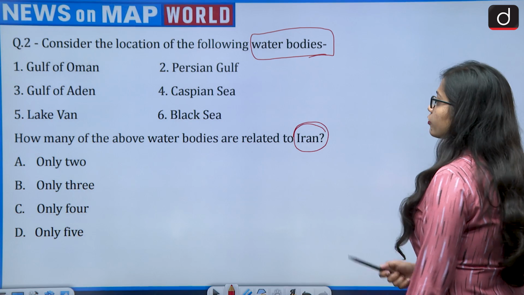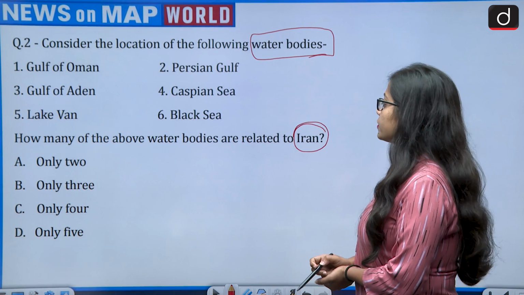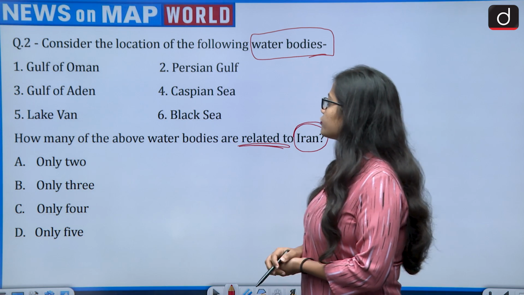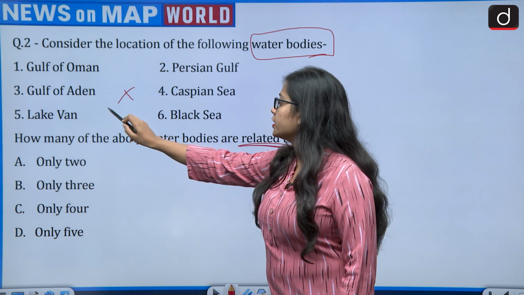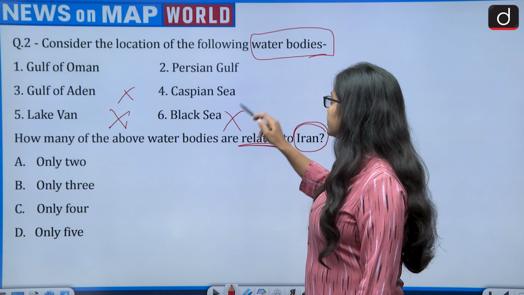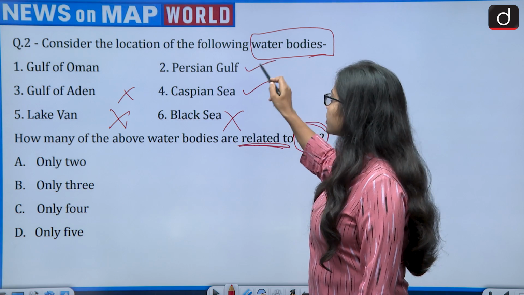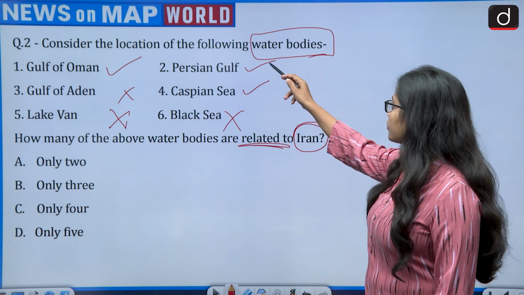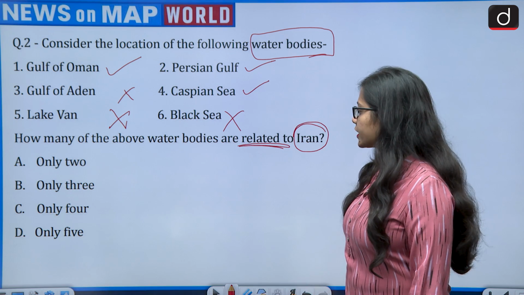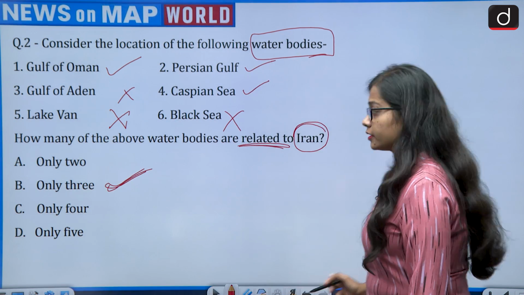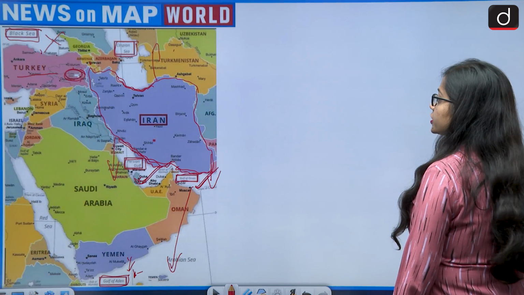So coming back to the question, how many of the above water bodies are related to Iran? The Gulf of Aden was not, Lake Van was present only in Turkey, the Black Sea was not present, Caspian Sea yes, Persian Gulf yes, Gulf of Oman yes. Then how many are correct? That is 1, 2, 3. So the correct answer would be only 3. That is option B. Now moving on to the next question.